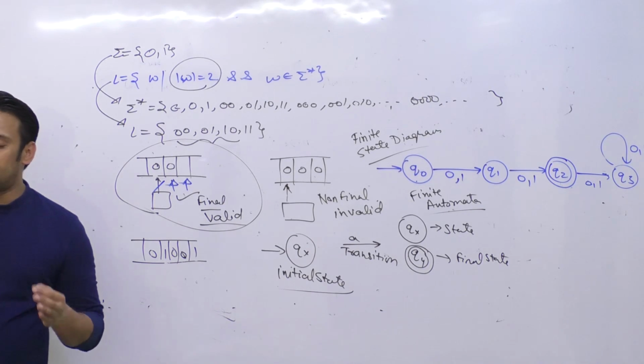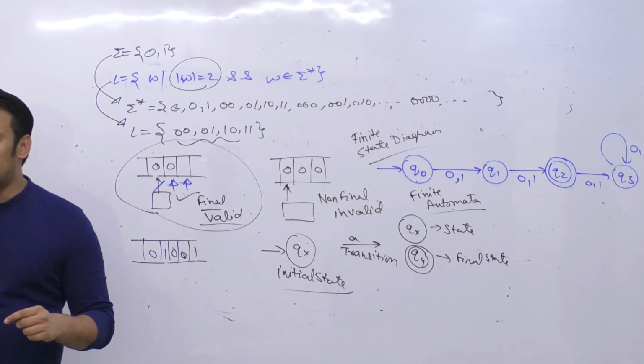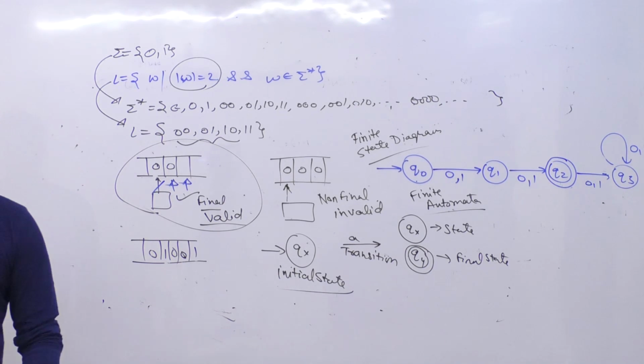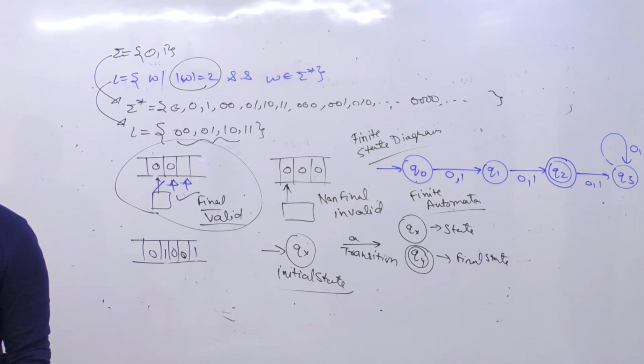Pratibha, if we have a deterministic finite automata, then we have to handle all transitions। अगर आपके पास deterministic finite automata है तो उस केस में आपको सभी transitions को handle करना पड़ता है। If you have a non-deterministic finite automata, then maybe you can miss some of the transitions। उस केस में आप कुछ transition को भी miss कर पाएंगे। You will understand it more clearly। Okay, तो just note it down and write done in the chat window। इसको नोट करने के बाद chat window पे done लिख दीजिए प्लीज।